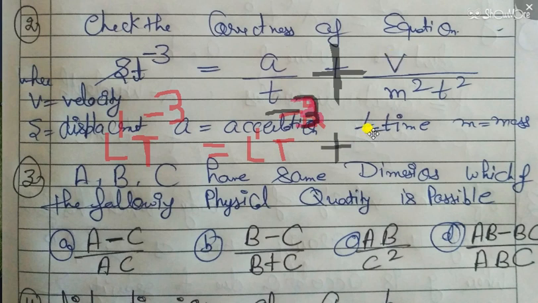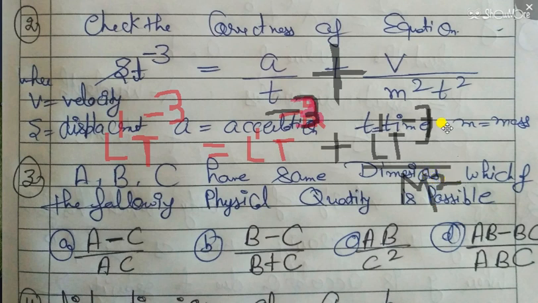V is velocity, so it has dimension L1 T -1. So T square is in the denominator, and that will go to the numerator. So this -1 will become -3, but mass m square is also there in the denominator.